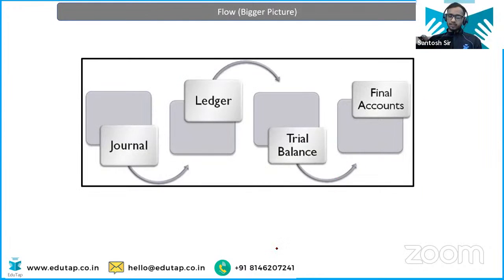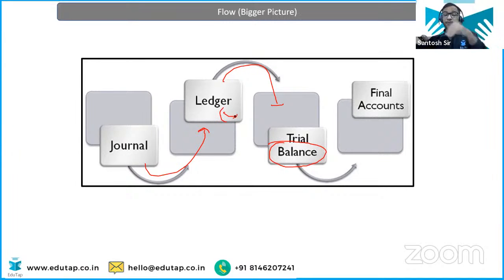Now this is the bigger picture in accounting. First you prepare the journal, right? That we have seen. From the journal you post it to the ledger account, that is the ledger book, that is the individual accounts. From the ledger you post it to the trial balance. What is this trial balance? Trial balance is the balance of the individual ledger accounts.